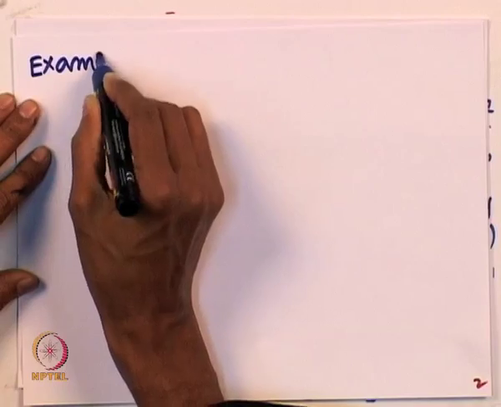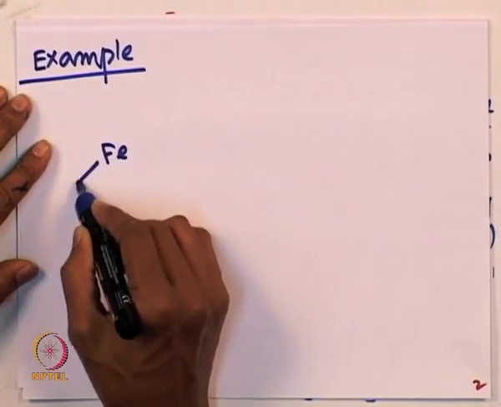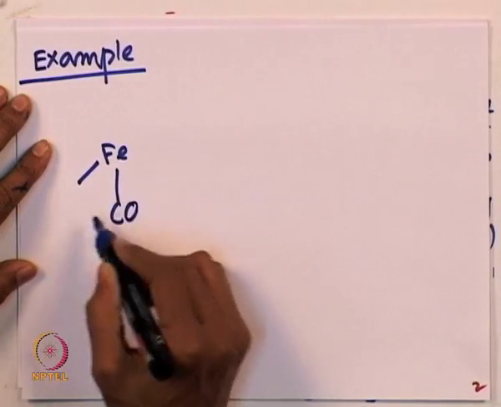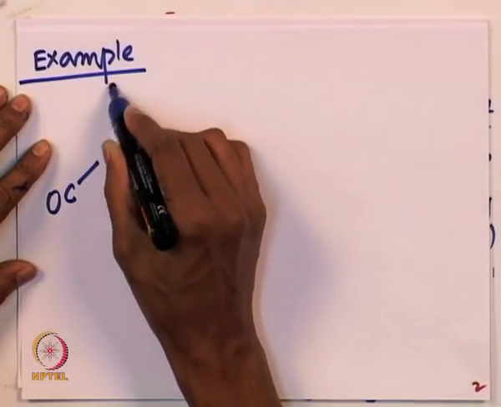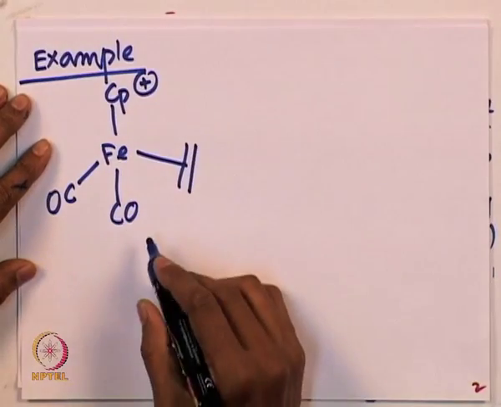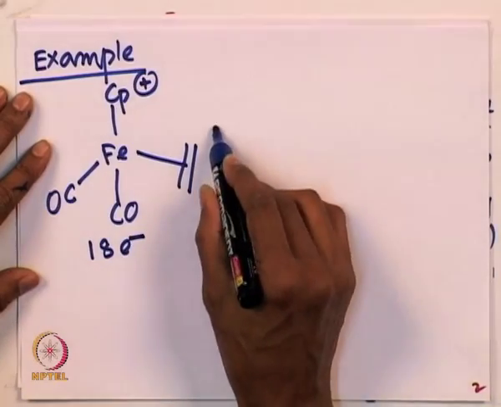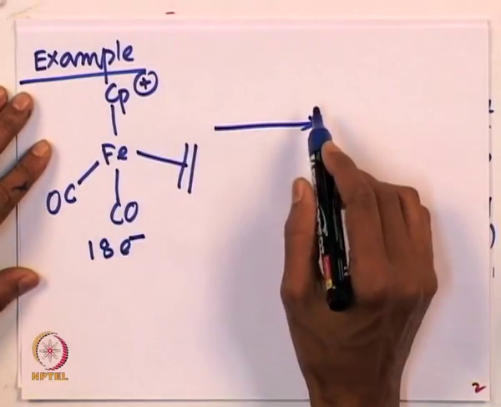Okay, an example with the iron complex. The first example is the one where you have an iron complex associated with carbon monoxide, so to speak, and this Cp plus, where you have an olefin coordinated with it. This is an 18 electron species. Now this is a cationic intermediate.